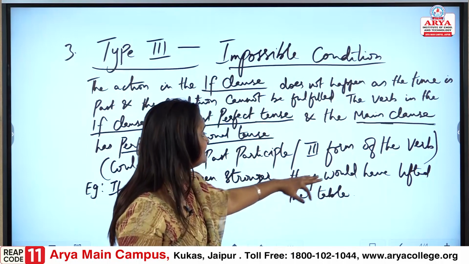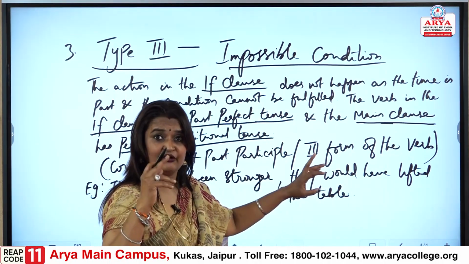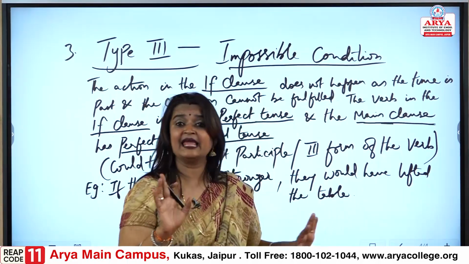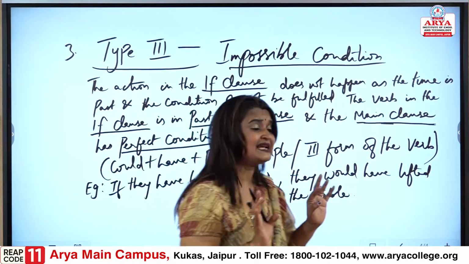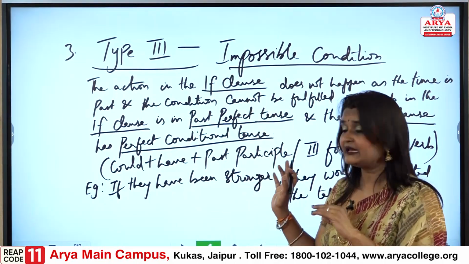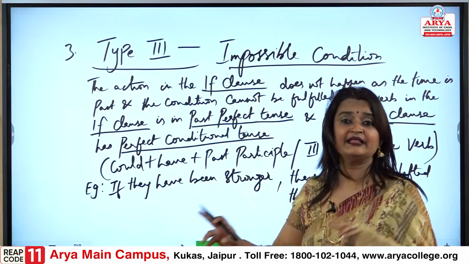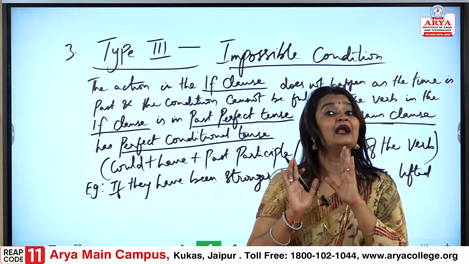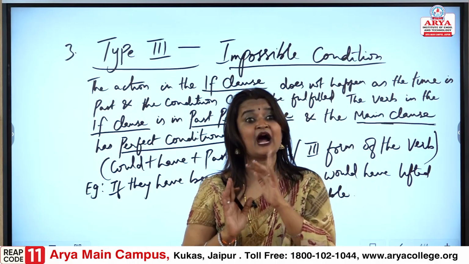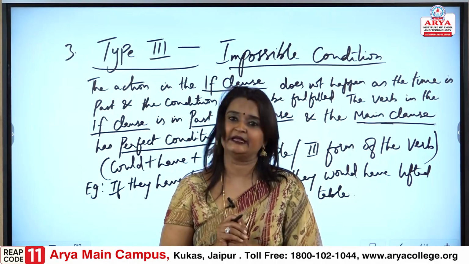The third form: lift, lifted. So, when we look at the third form, lifted the table. Please understand this point, as these things would be followed in the third type, so that the understanding of how the concept works is more clear. So, we need to follow it accordingly.